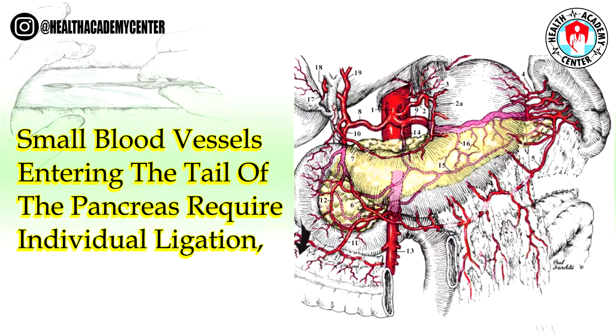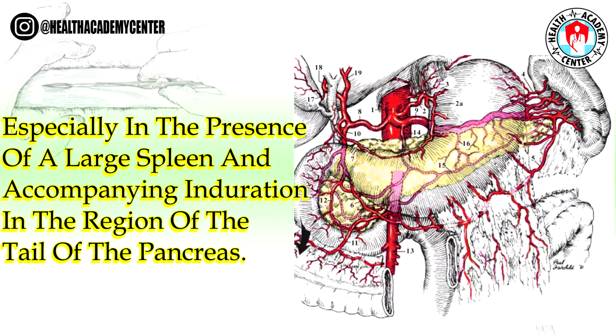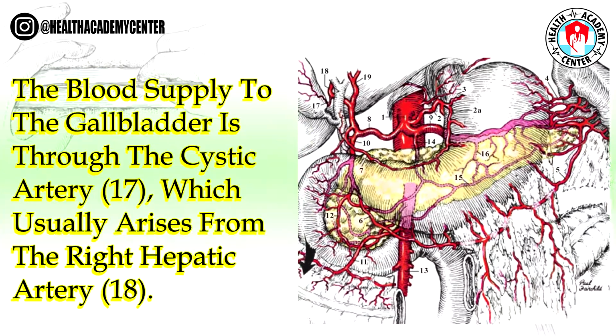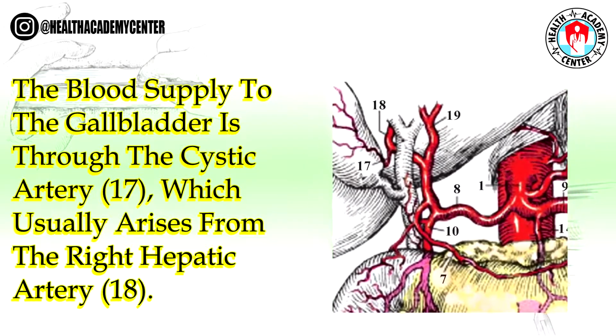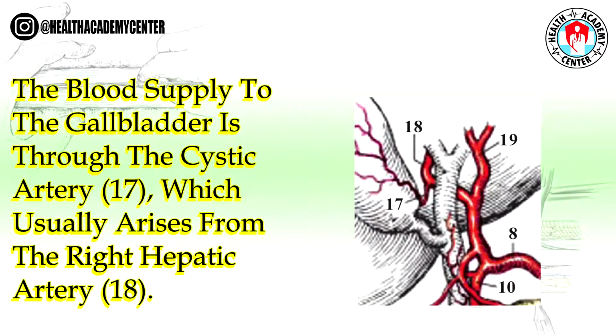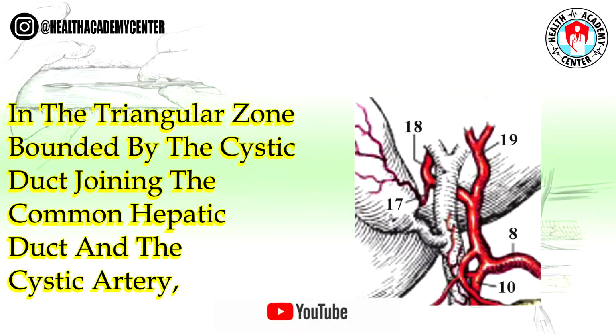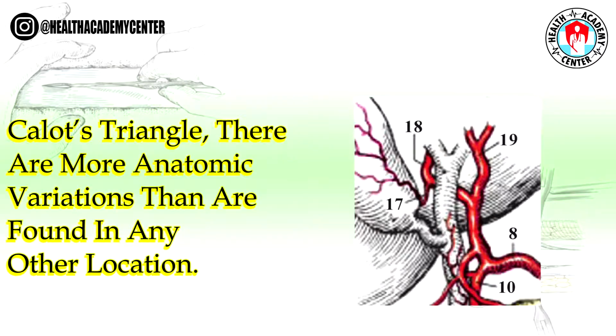Small blood vessels entering the tail of the pancreas require individual ligation, especially in the presence of a large spleen and accompanying induration in the region of the tail of the pancreas. The blood supply to the gallbladder is through the cystic artery, 17, which usually arises from the right hepatic artery, 18. In the triangular zone bounded by the cystic duct joining the common hepatic duct and the cystic artery, Calot's triangle, there are more anatomic variations than are found in any other location.